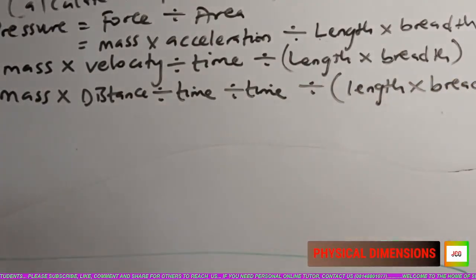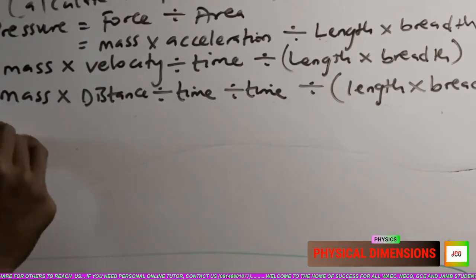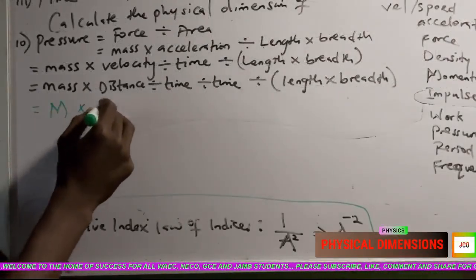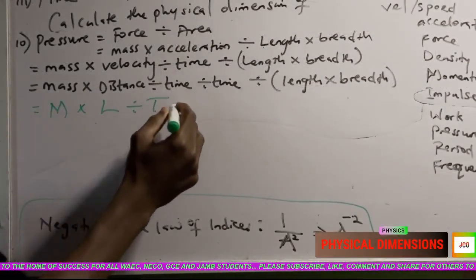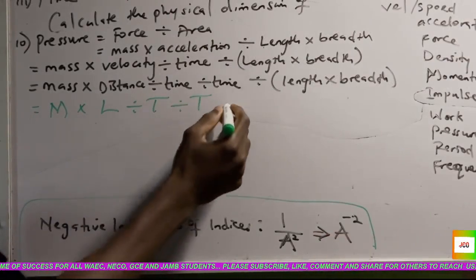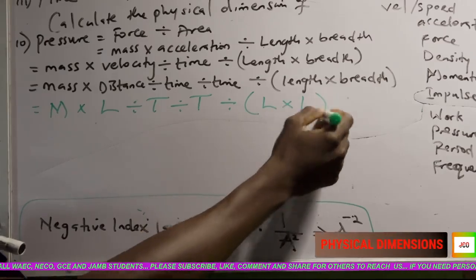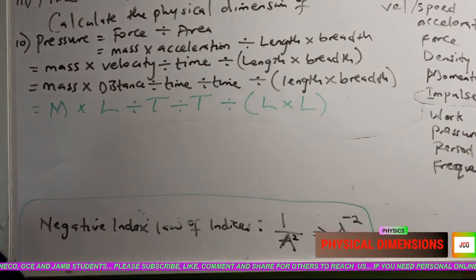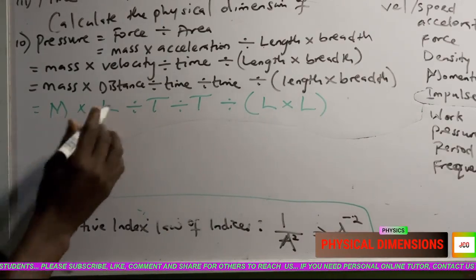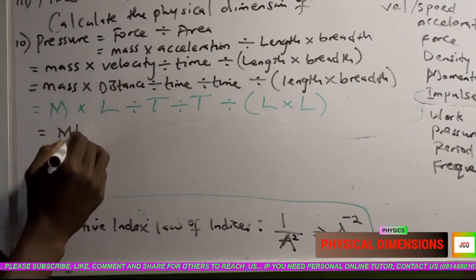Good. So everybody is in physical dimension. We're going to change them now. My mass becomes M. Distance becomes L, divided by time becomes T, divided by time becomes T, divided by length here becomes L times your breadth here, which is L. So going on further, we're going to have mass times L, which is ML.